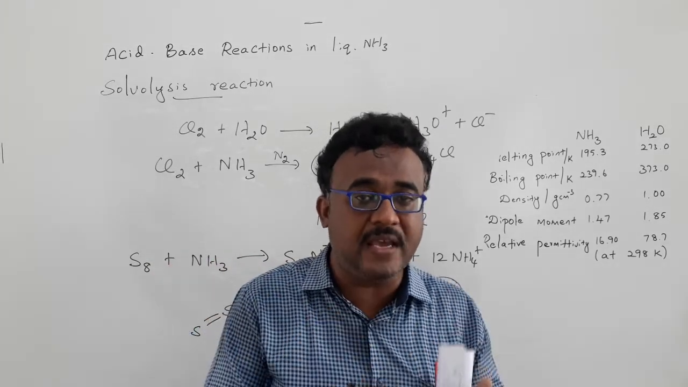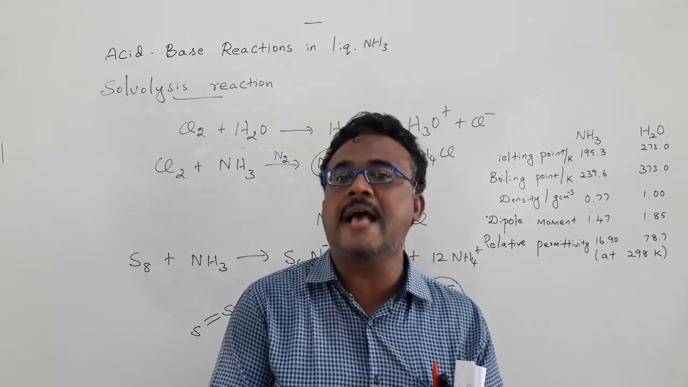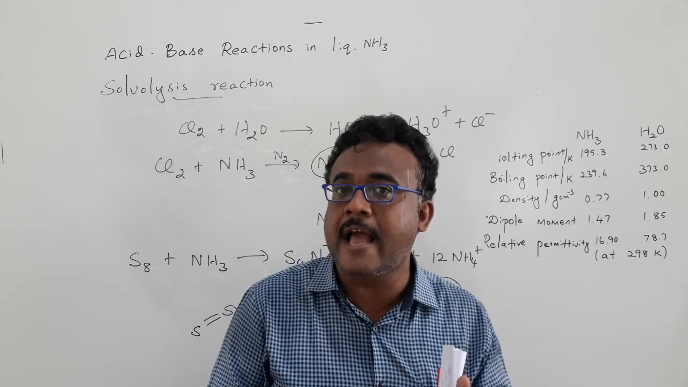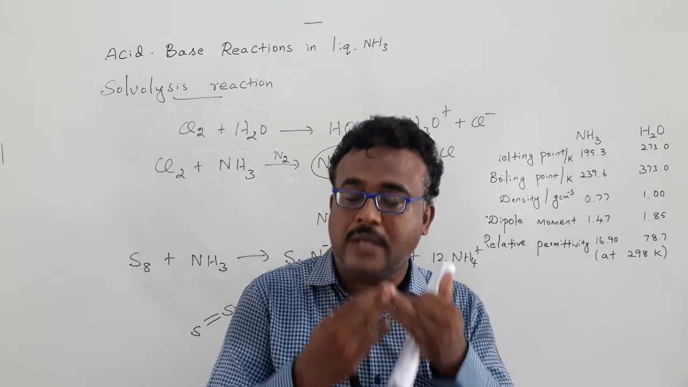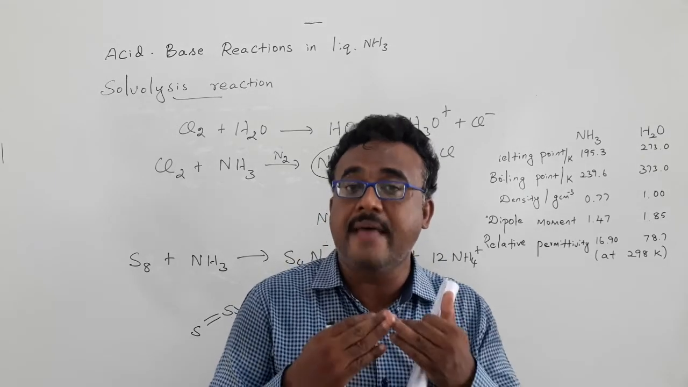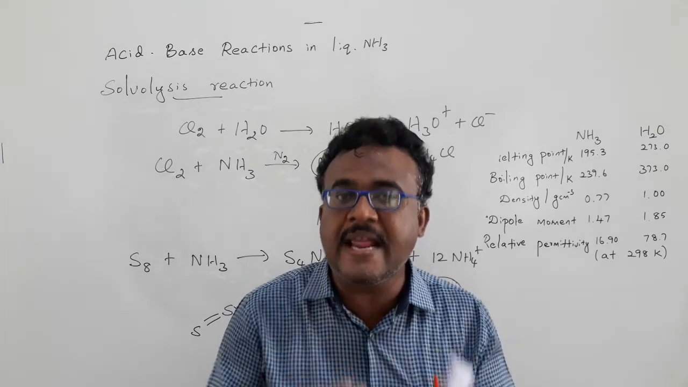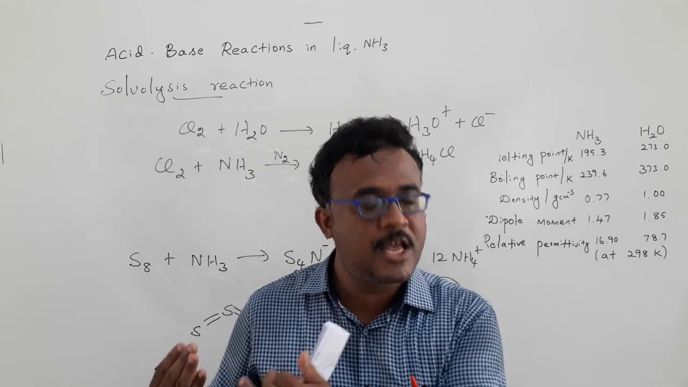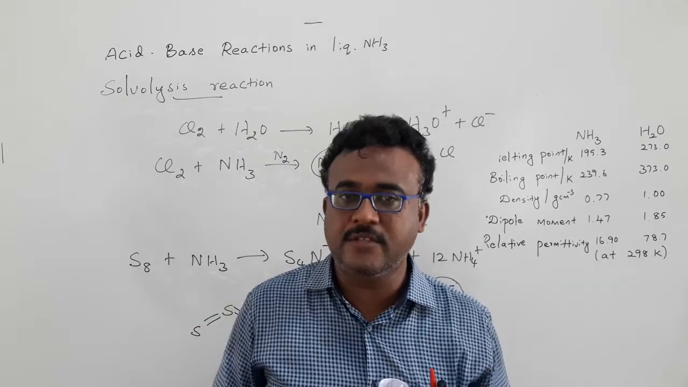Acetic acid is a weak acid in aqueous solution, but when we use ammonia as a solvent, sorry, as a reaction medium, acetic acid behaves as a very strong acid. It is completely ionized. There is a formation of completely ionized products such as the acetate ion, which we have already discussed in this lecture.